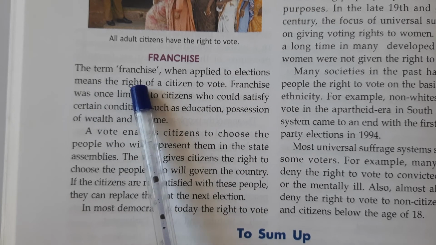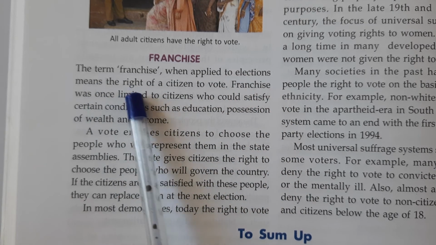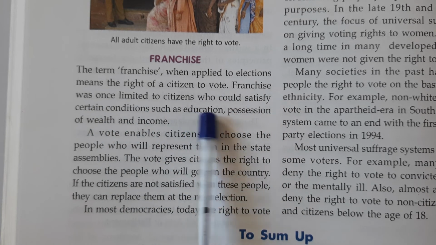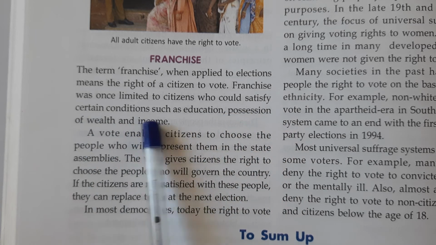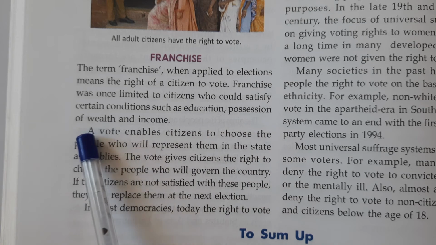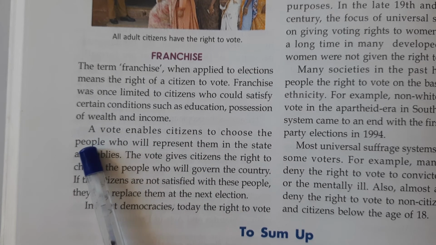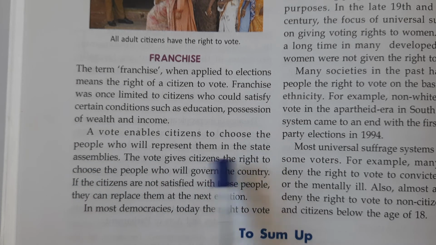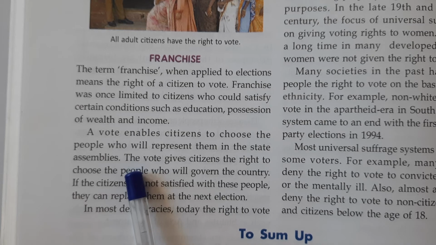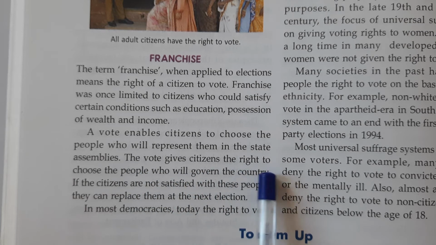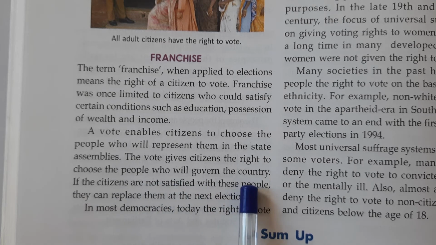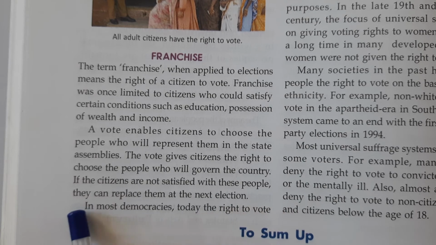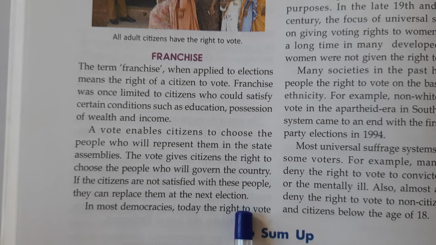Franchise. The term franchise, when applied to elections, means the right of a citizen to vote. Franchise was once limited to citizens who could satisfy certain conditions such as educational, possession of wealth, and income. A vote enables citizens to choose the people who will represent them in the state assemblies. The vote gives citizens the right to choose the people who will govern the country. If the citizens are not satisfied with these people, they can replace them at the next election.